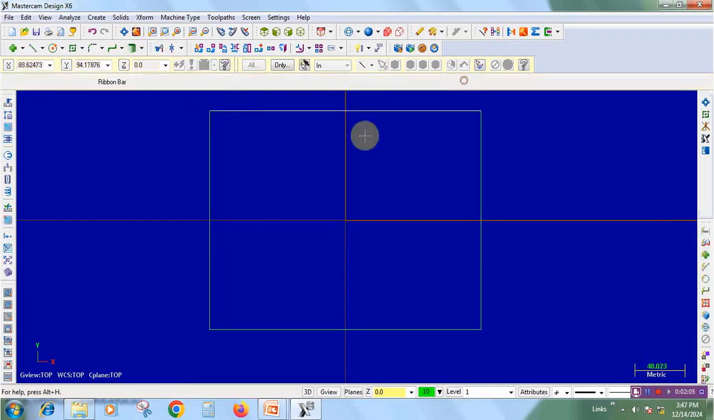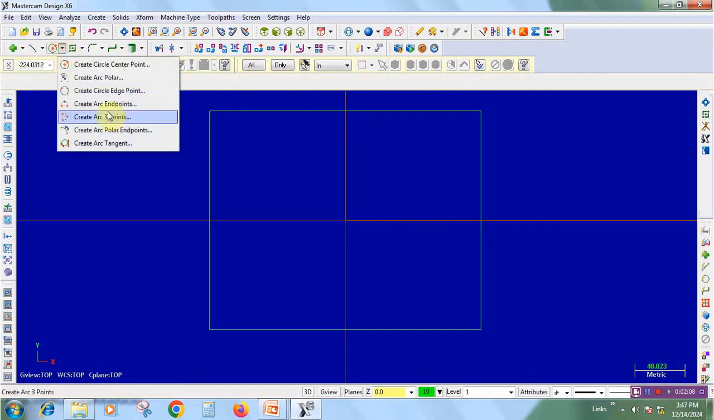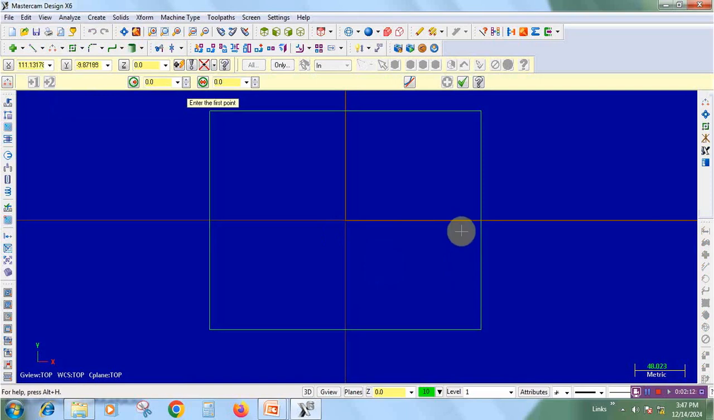Give it OK. Now go to circle option, select create arc endpoints. Now we need to enter the coordinate values for creating the arcs. So first one is 120, 0, and the second point will be 80, 40. The radius will be 40. Now we need to click on the particular arc and then go to apply icon.